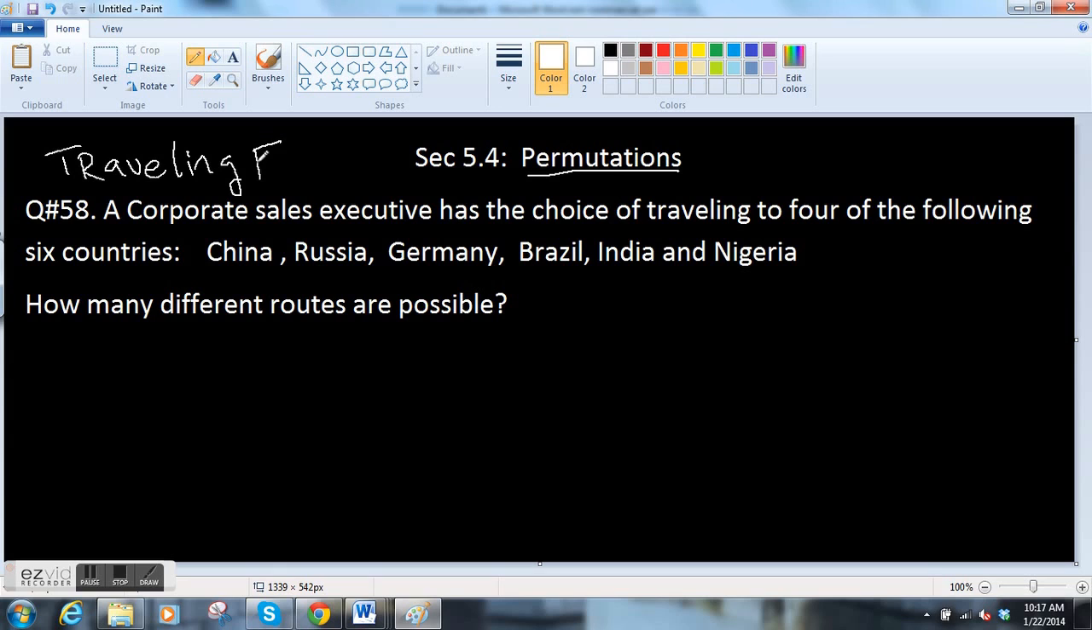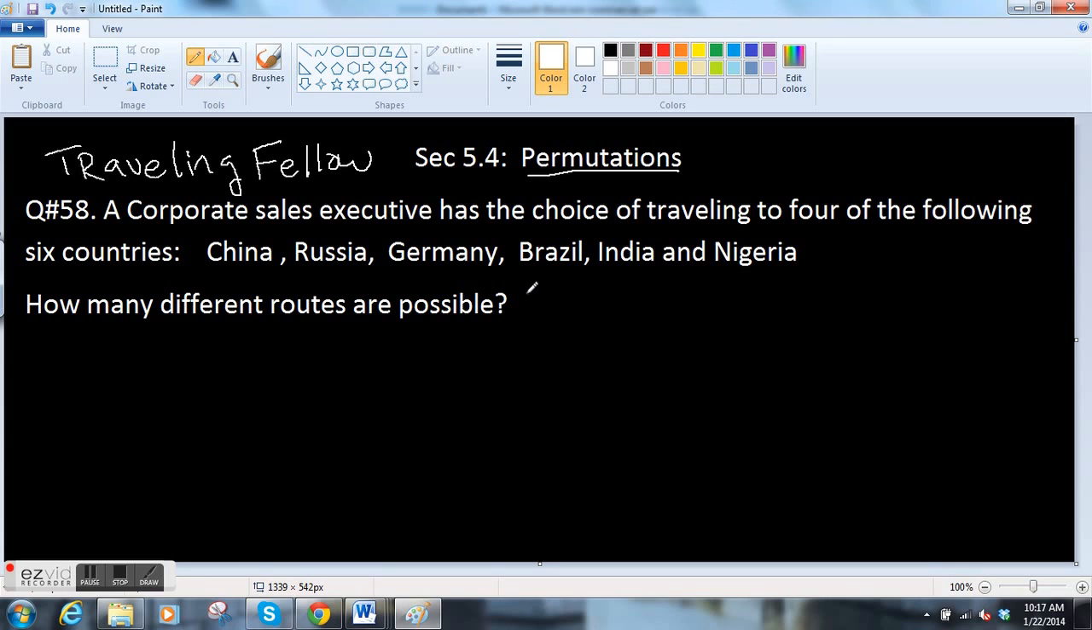A corporate sales executive has the choice of traveling to 4 of the following 6 countries. So there's China, Russia, Germany, Brazil, India, Nigeria. So there's 6 countries he could go to, and he's going to travel to 4 of them. How many different routes are possible?